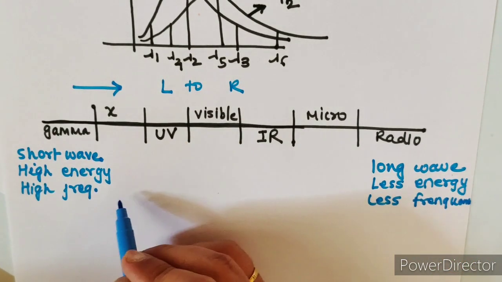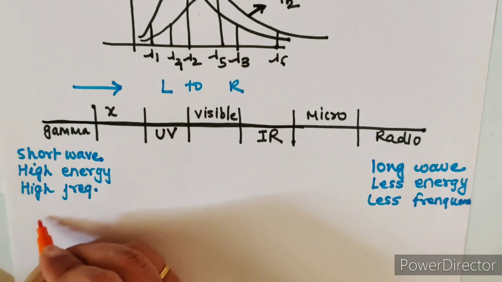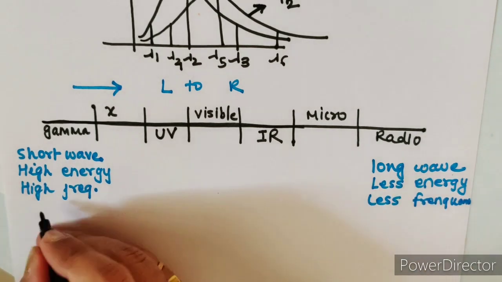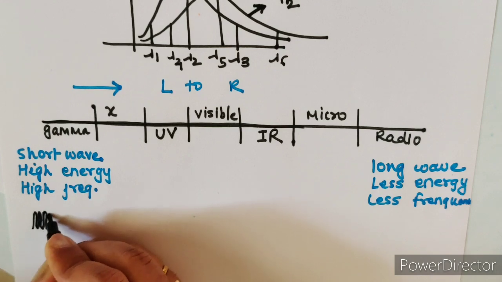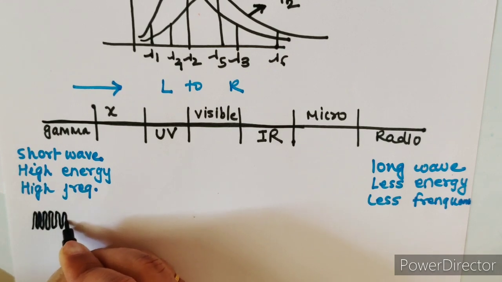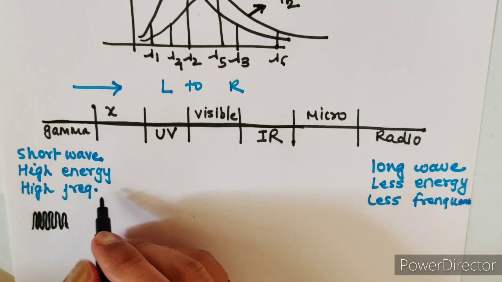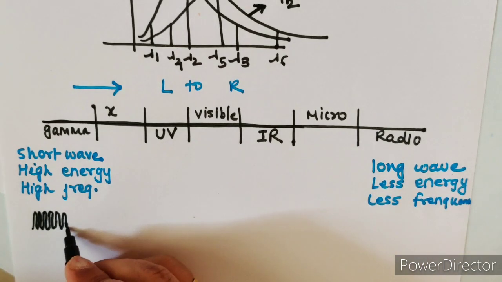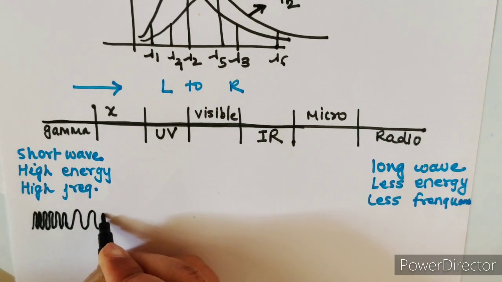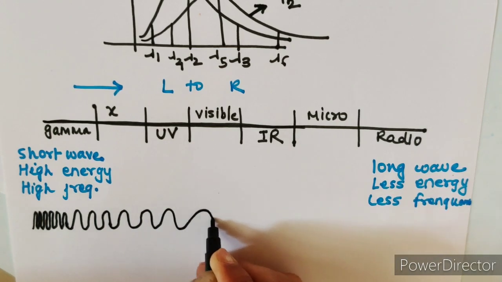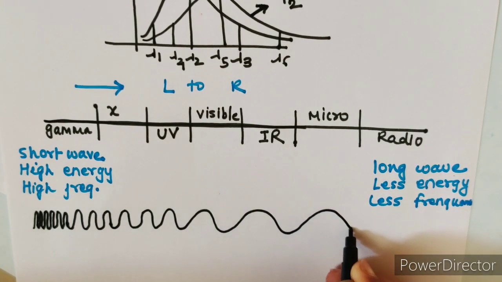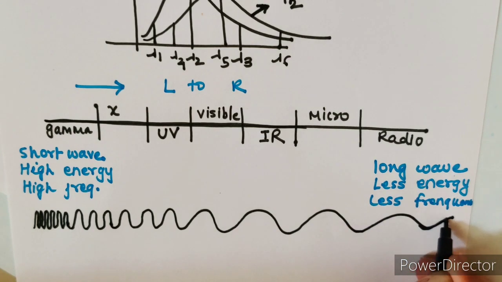Now, based on this description, how can I draw them? It will look something like this. Gamma waves have very high frequency, so they will look like this, closer to each other. X-rays have a little less frequency compared to gamma waves, so they will look something like this. And then as you keep moving towards the right, the frequency will keep decreasing and wavelength increases.